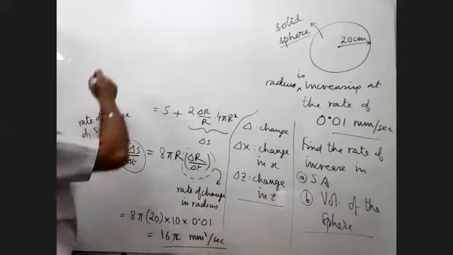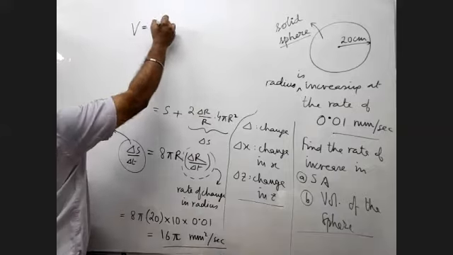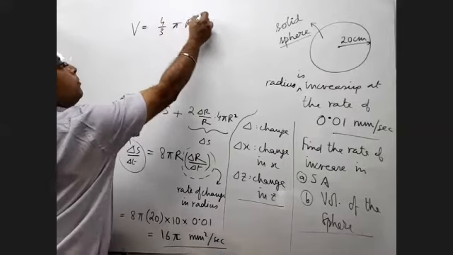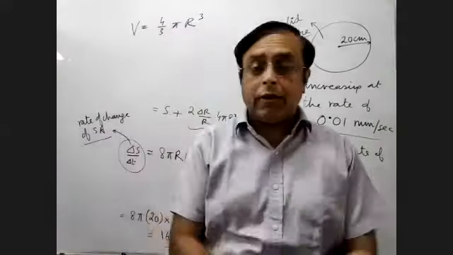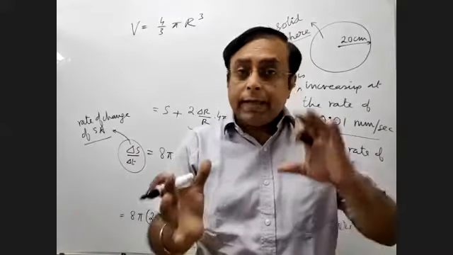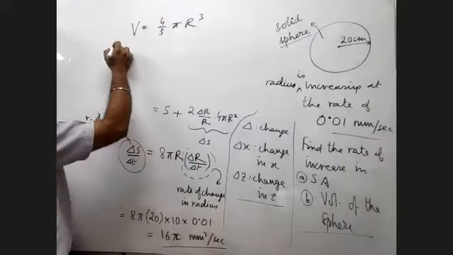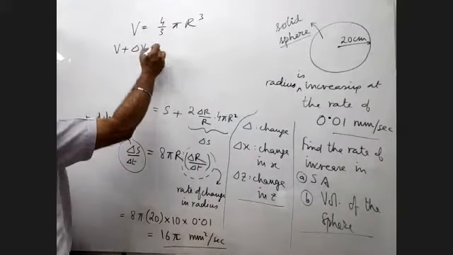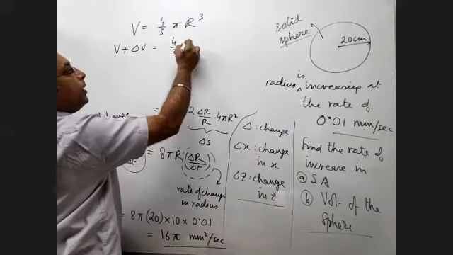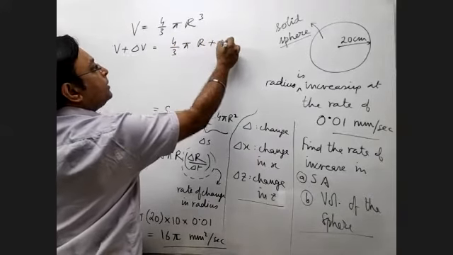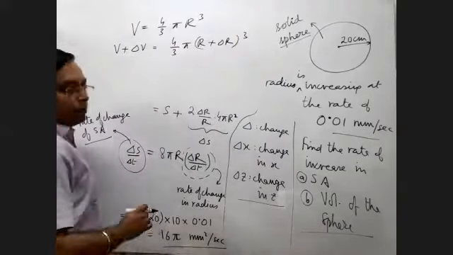So the volume is equal to 4 by 3 pi R cube. That's the volume of a sphere. If I change the volume, so V plus delta V is equal to 4 by 3 pi into R plus delta R whole cube.